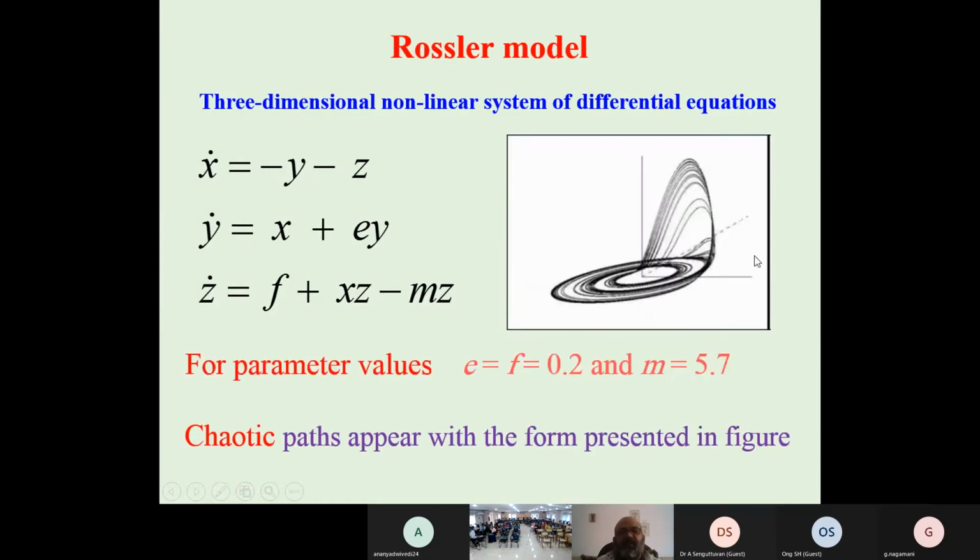For parameter values, we have now f equal to 0.2, m equal to 5.7. If we choose these parameter values, we get this. A chaotic path appears, as presented in this picture. If you choose a different parameter, maybe it is not chaotic, maybe a different kind of picture, maybe chaotic. This model has been studied by many people to find different kinds of fractals. So here we have chaotic behavior, and this picture is also a fractal.